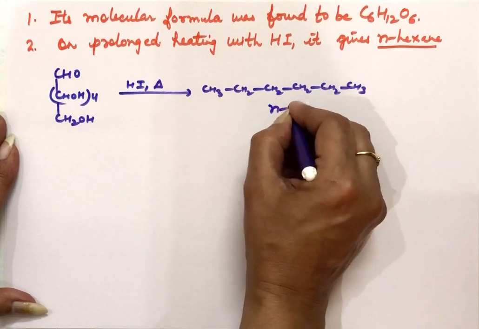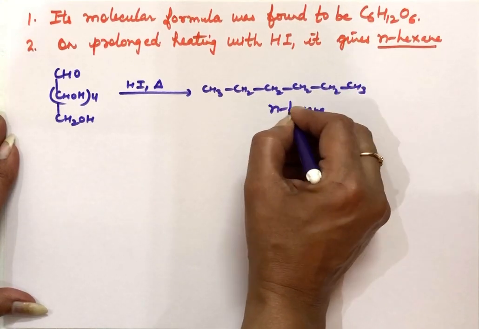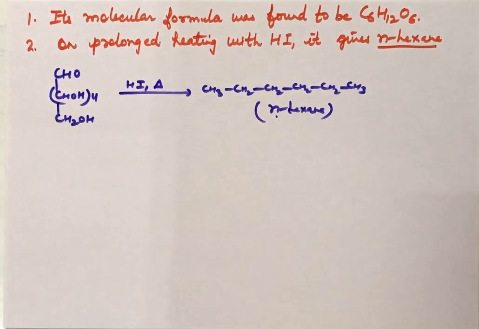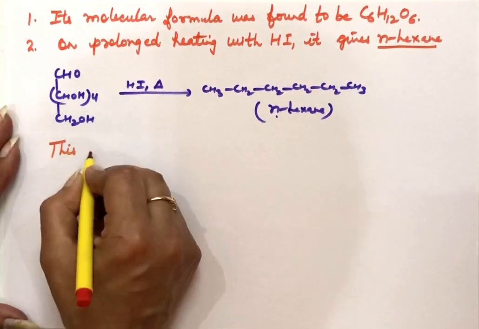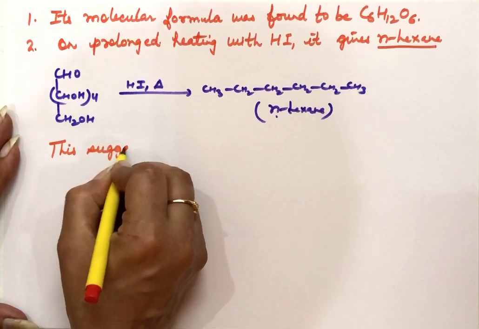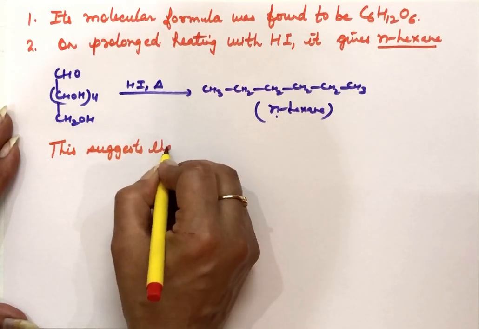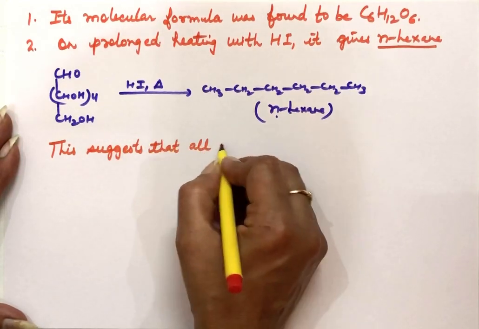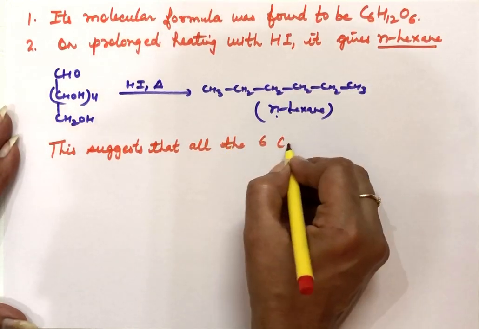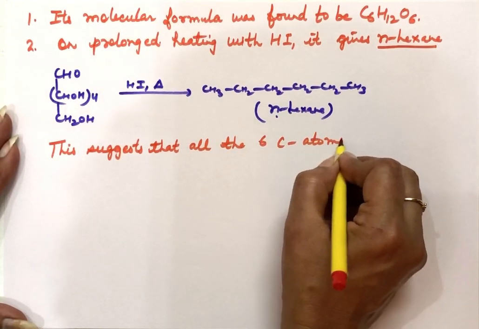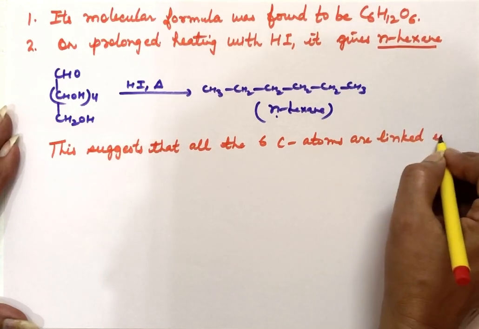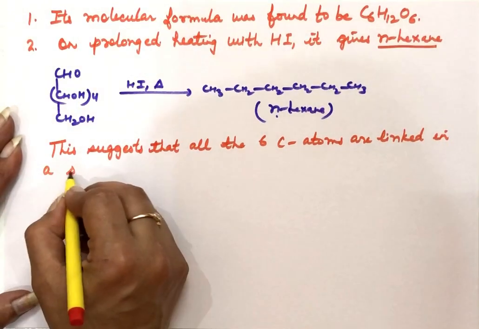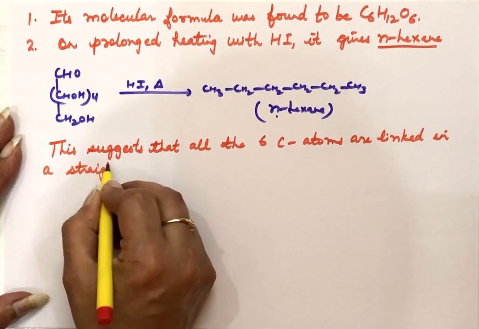Because we are getting normal hexane, this suggests that all 6 carbon atoms in glucose are linked in a straight chain.